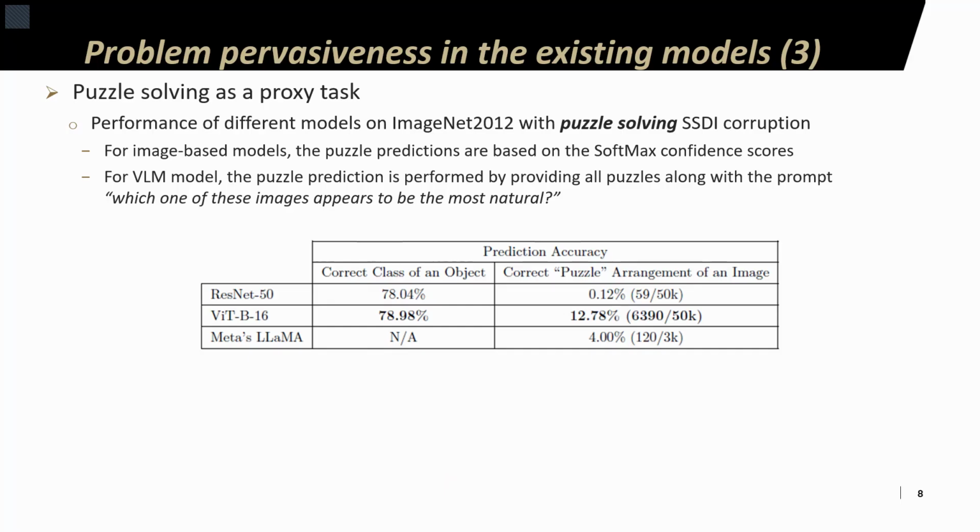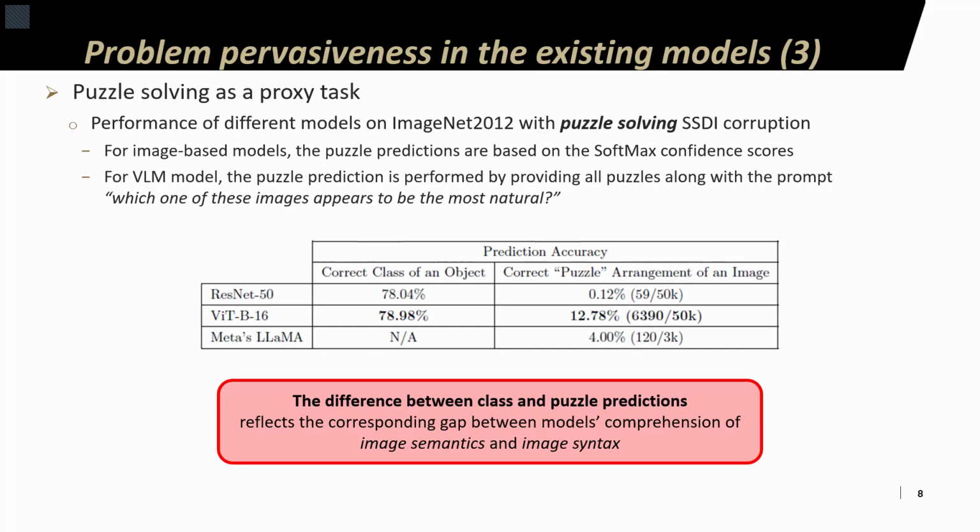This observation implies that high classification accuracy is attainable regardless of the arrangement of image patches, and hence highlights the presence of semantic-syntactic discrepancy. Now, this leads us to the question of whether this gap can be accounted for. In the next portion of this talk, I'm going to describe our proposed approach of learning image grammar.